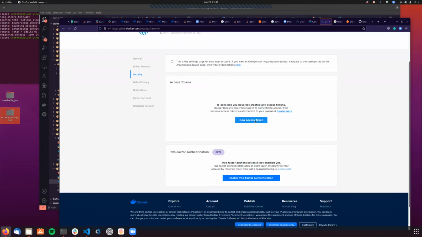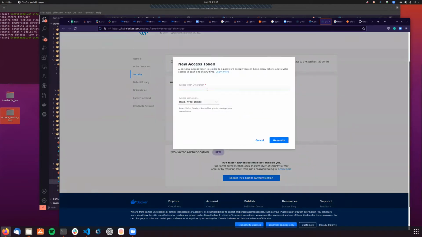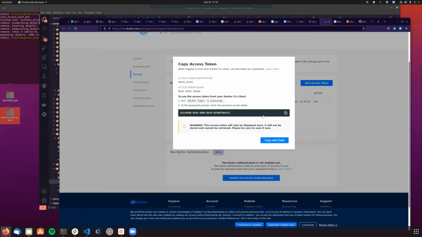So I'm going to create a new access token. I'm just going to call it demo AI core. Just give it read, write, and delete permissions, and that will be it. Don't close this unless you already know that this access token is secured.